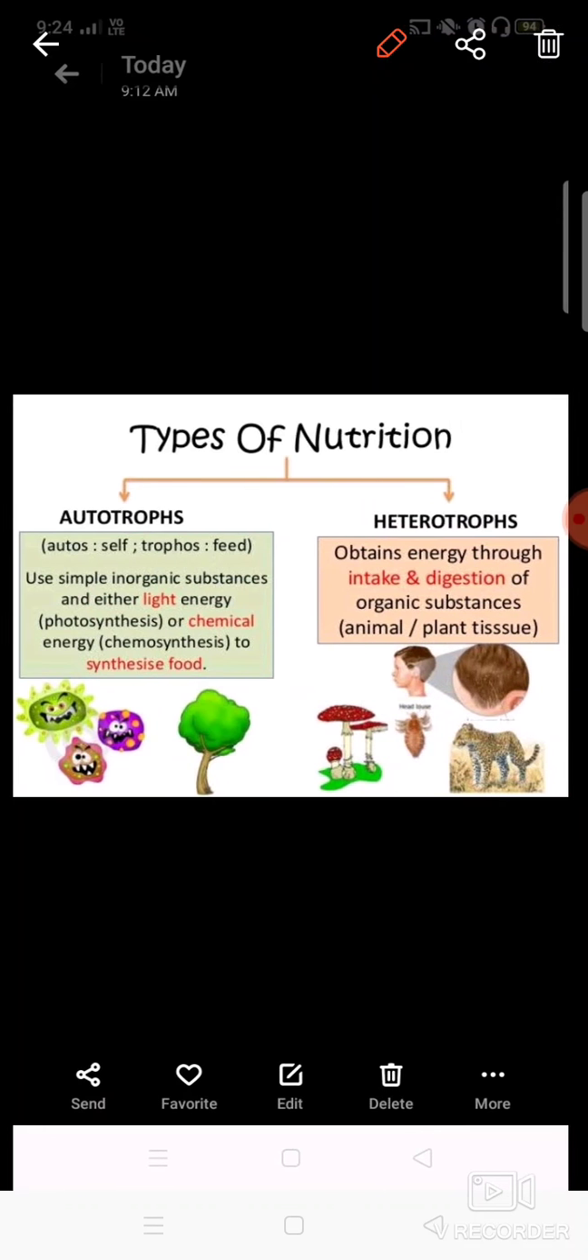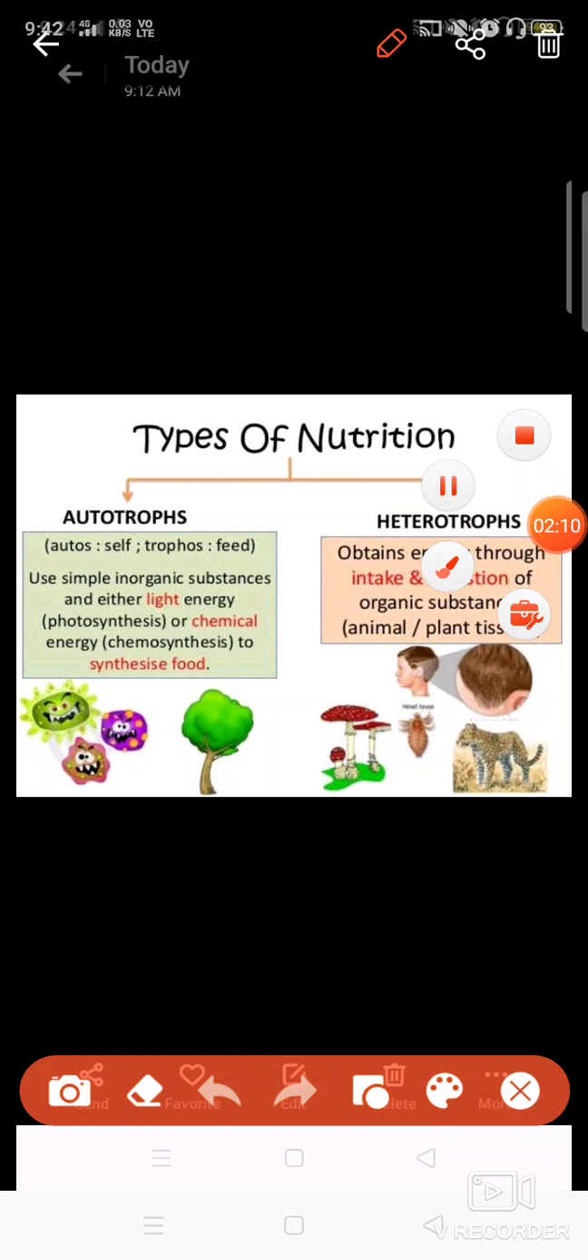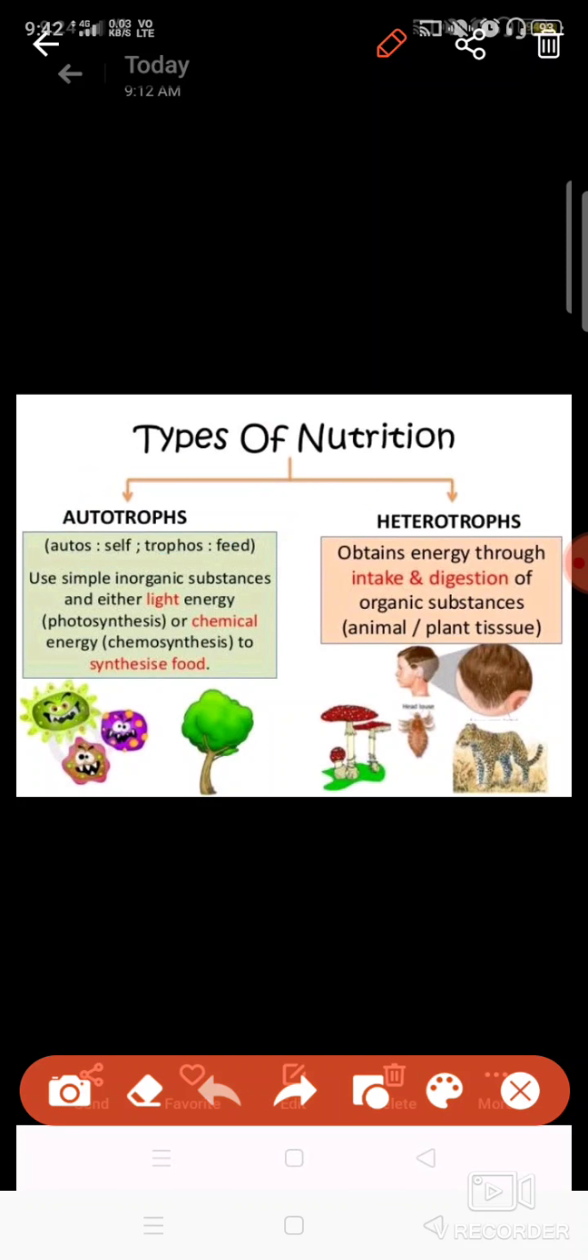Now let us discuss different types of nutrition. This you have studied earlier, in your class 7 or in previous classes. Basically, nutrition is of two types: autotrophic and heterotrophic. Autotrophs and heterotrophs are the organisms, and these processes are known as autotrophic and heterotrophic nutrition.